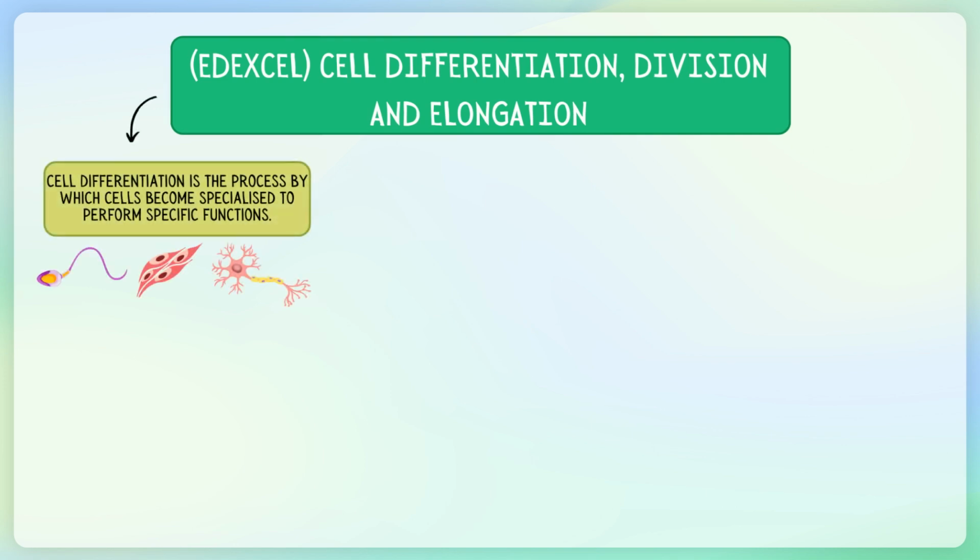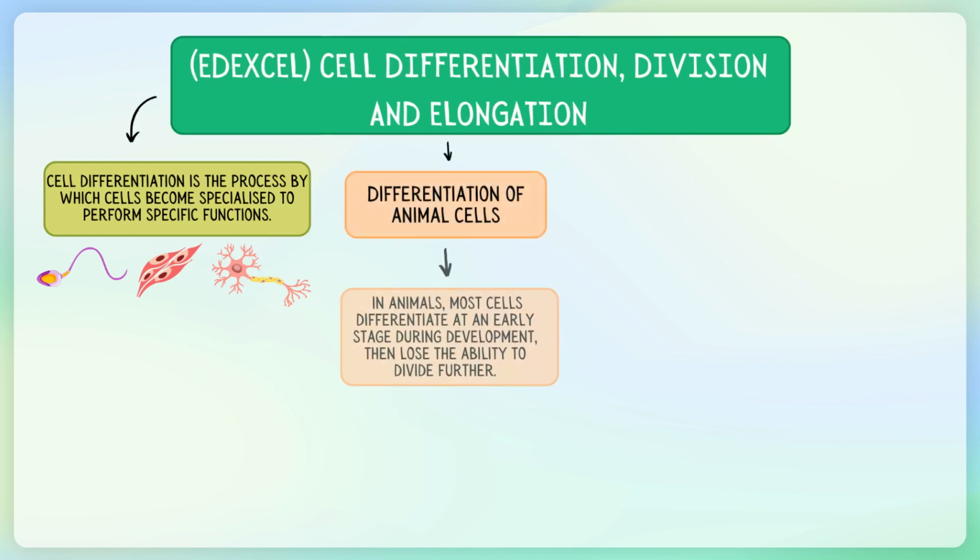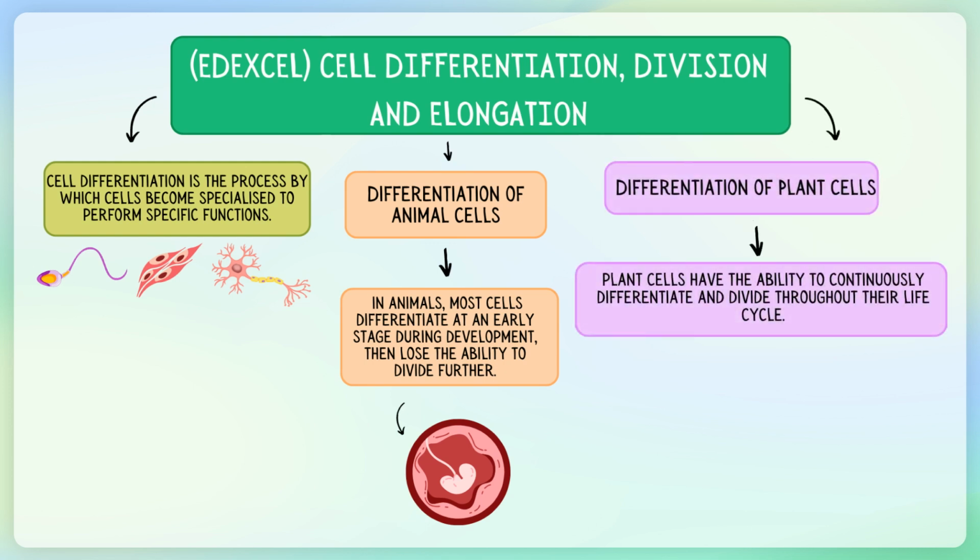In today's lesson, we focused on cell differentiation, division, and elongation, key concepts in understanding how organisms develop and function. We began by noting that cell differentiation is the process by which cells become specialized to perform specific functions. We learned that, in animals, most cells differentiate at an early stage during development, then lose the ability to divide further. In contrast, plant cells have a unique ability to continuously differentiate and divide throughout their life cycle.